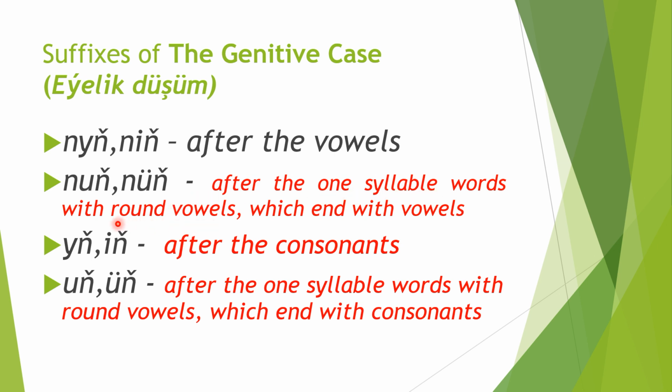Those we do not add after the round vowels. Yň, iň, uň, üň after the consonants, and the round ones after the consonants if the word has one syllable and that syllable is rounded, after one syllable words with round vowels which end with consonants. I hope you understood.